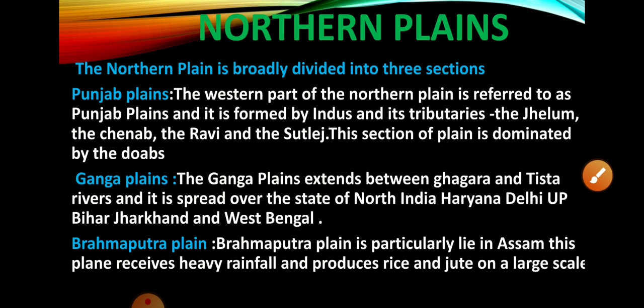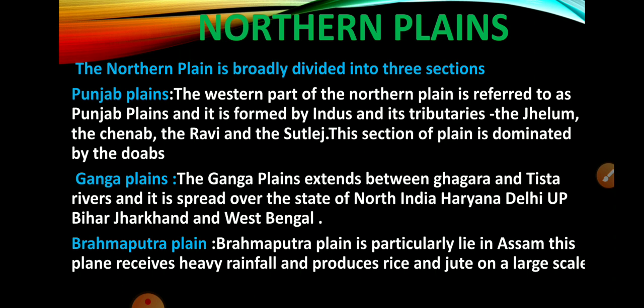The northern plain is broadly divided into three sections: Punjab Plains, Ganga Plains and Brahmaputra Plains. The western part of the northern plain is referred to as Punjab Plains and it is formed by Indus and its tributaries, the Jhelum, Chenab, Ravi and Satluj. This section of plain is dominated by the Doabs. Now what is Doab?